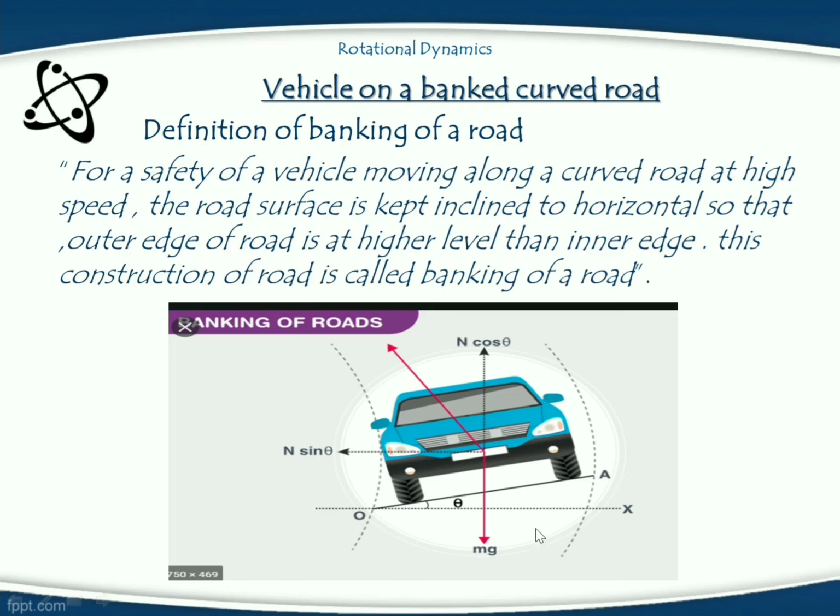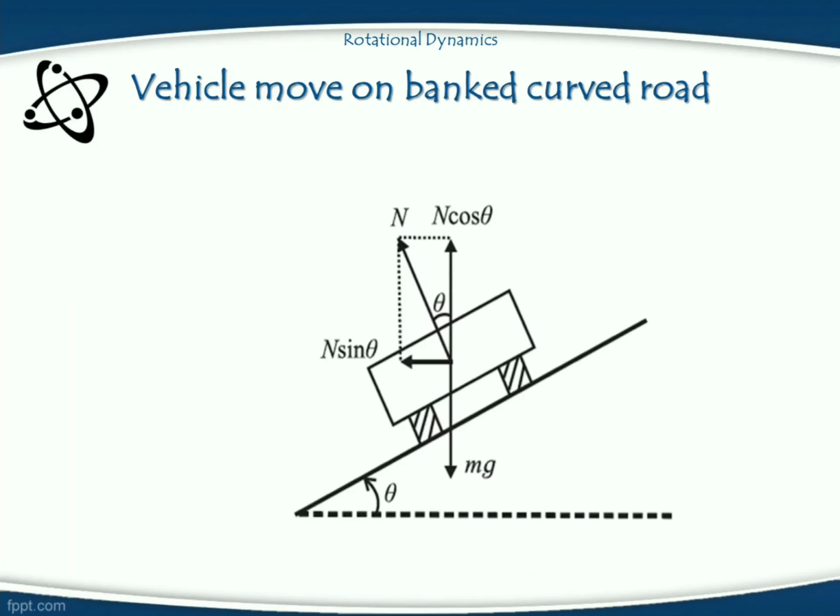In this banked curve road, the vehicle of mass m is moving with velocity v. The diagram from the textbook is this, the banked curve road. On this, the vehicle of mass m is moving with a speed v, where r is the radius of curvature of the road.